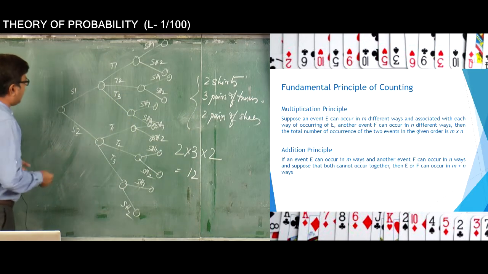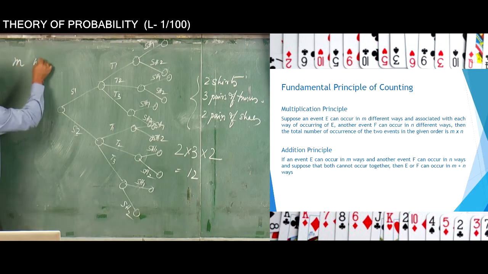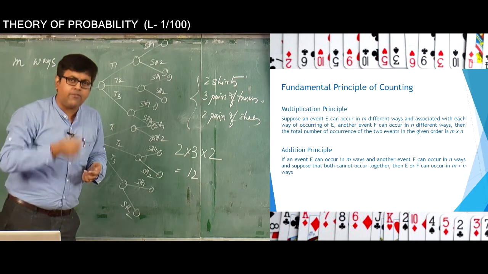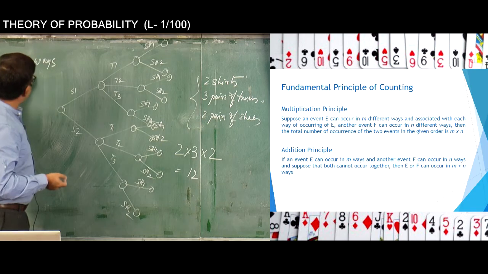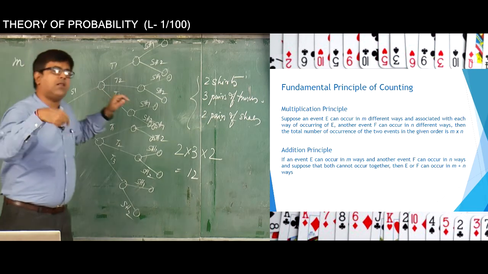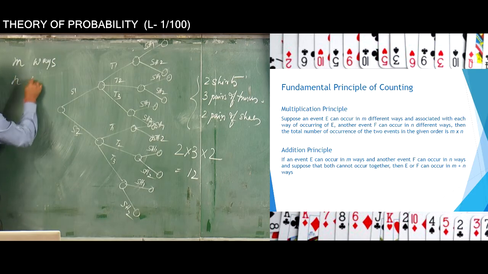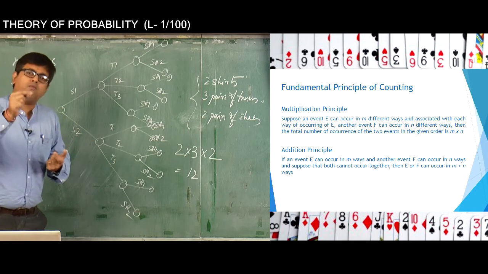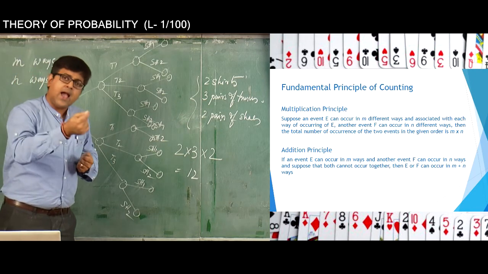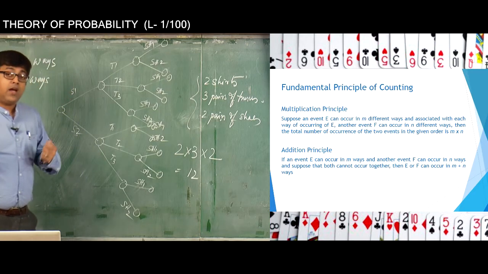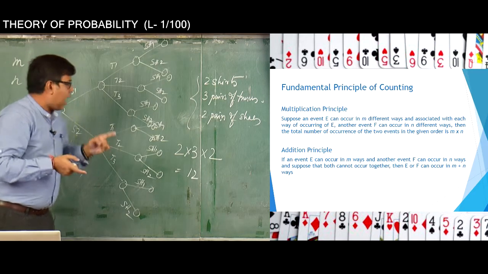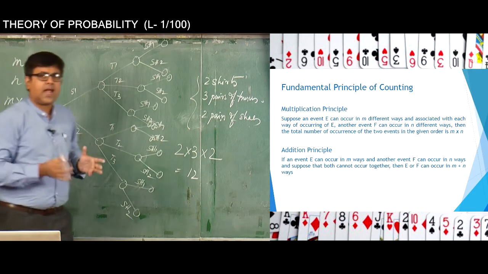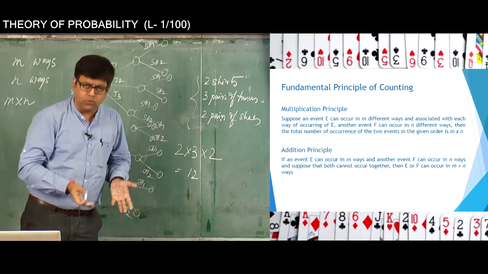See, what I told is that suppose I have m ways of doing a particular thing, and for each one of those m ways of doing a particular thing, let us say I have n ways of doing another thing. Therefore, the total number of ways by which I can do both the things will be m into n, and that is exactly what the multiplication principle is all about.